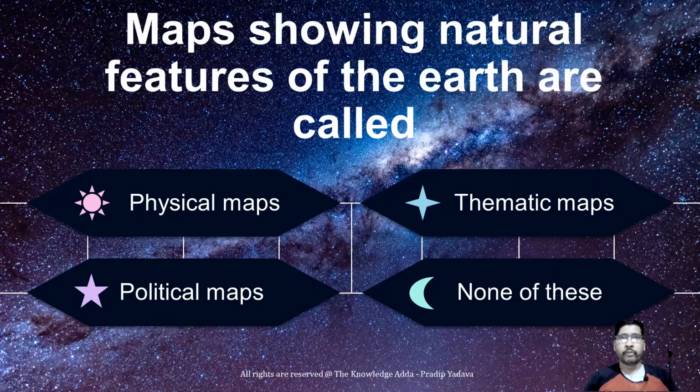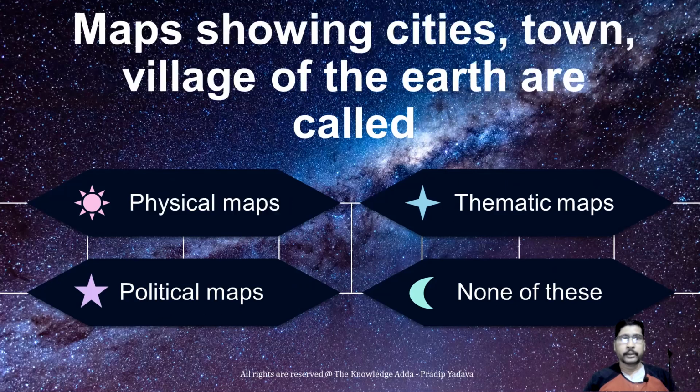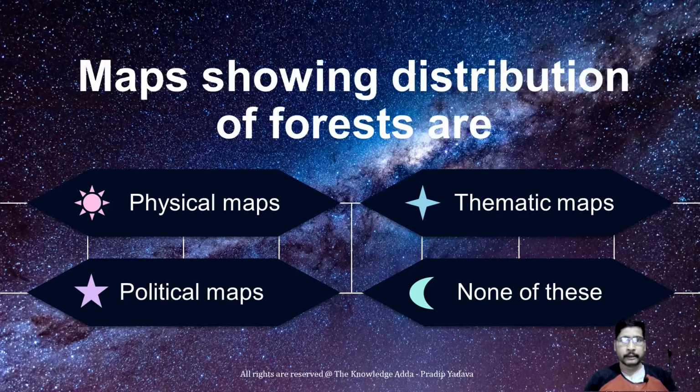Maps showing natural features of the Earth are called physical maps. Maps showing cities, towns, villages of the Earth are called, sorry, political maps. Maps showing distribution of forests are called thematic maps.